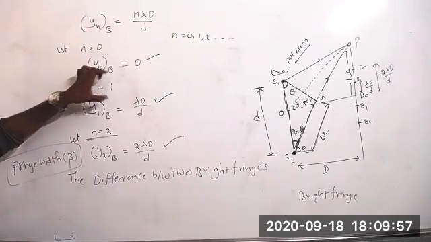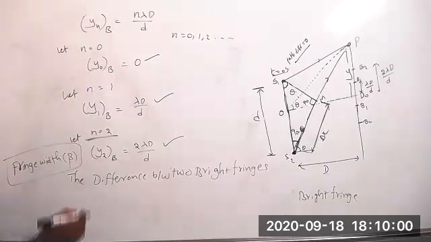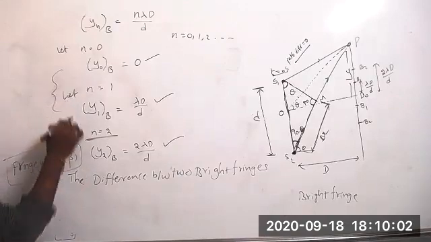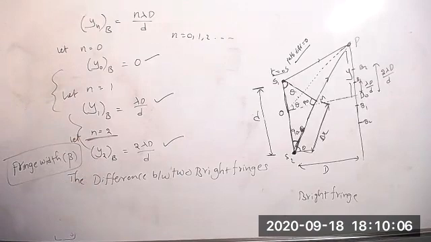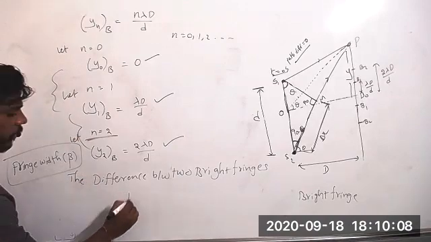Can you say what is the difference between any two successive bright fringes? Either this to this or this to this. Can you say how much it is? Beta equals?